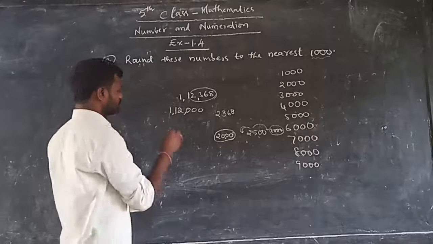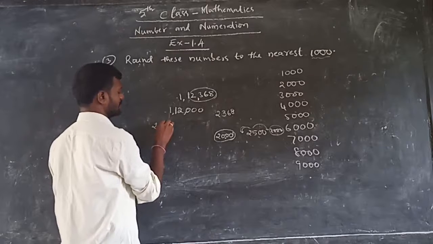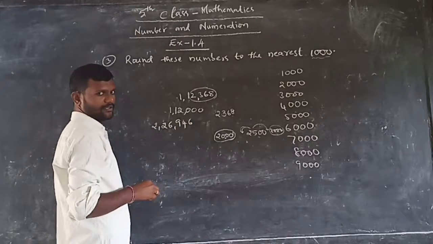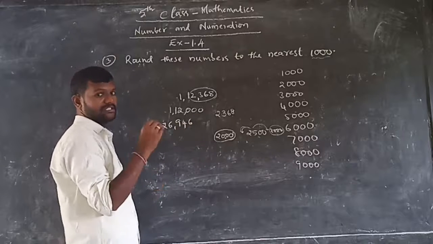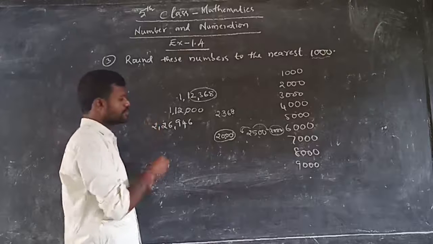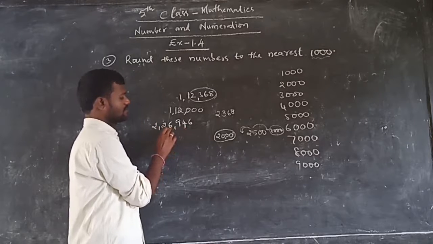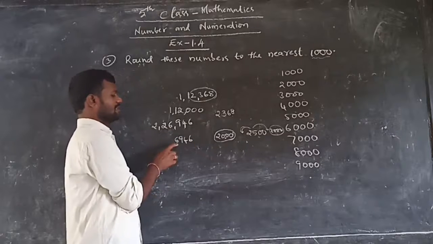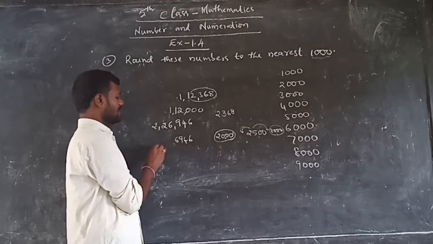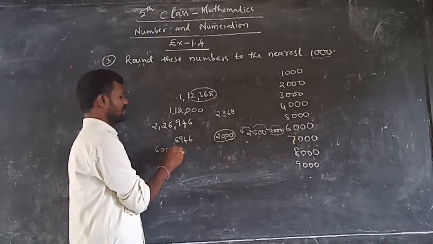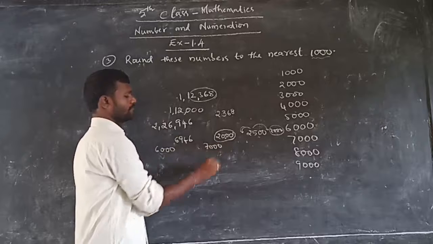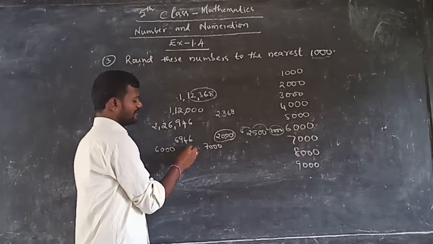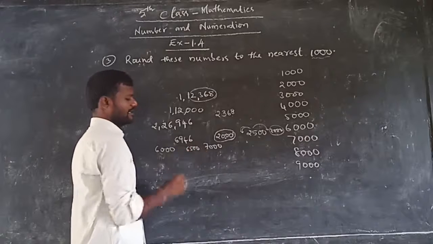Okay. One more number is given: 2,26,946. Nearest thousands means up to the thousands digit you should take. Ones, tens, hundreds, thousands. So up to this, 6946. 6,900. It lies between which ones? 6,000 and 7,000. What is the middle number of both of them? 6,500 is the middle number.